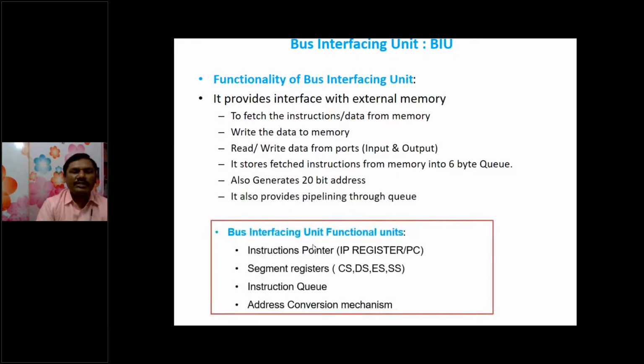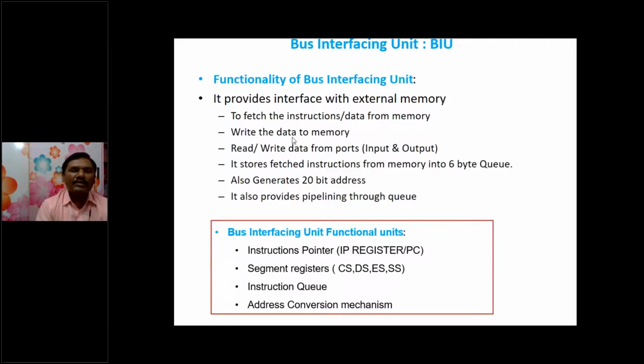These are the bus interfacing unit functional units. It has the instruction pointer, segment registers, instruction queue, and an address conversion mechanism. Why do we need all these functional units? Because to perform these operations. So what are the functionalities of the bus interfacing unit? It provides interfacing with external memory to fetch the instructions or data from memory, write the data to the memory after execution, or read or write the data from the ports, input and output ports.